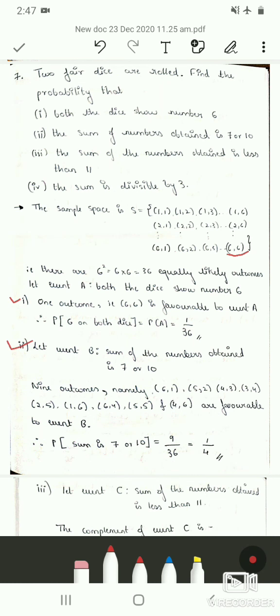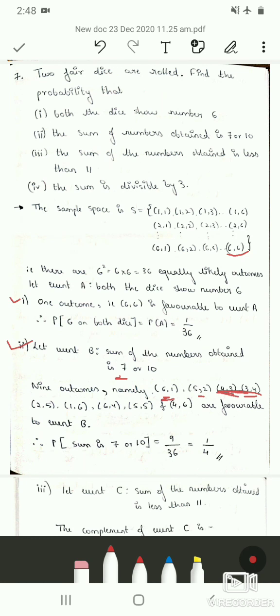So the second sub question is, the sum of numbers obtained is 7 or 10. So let this be event B. Now there are 9 outcomes which result in event B. So they are 6, 1. When you add, we will get 7. They have asked to find the sum of numbers obtained is 7 or 10. So 5 plus 2 is again 7, 4 plus 3 is 7, 3 plus 4 is 7.